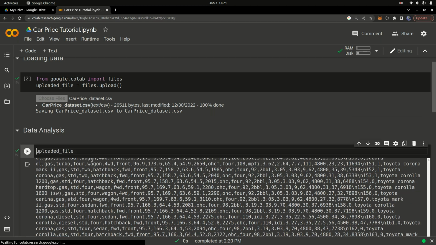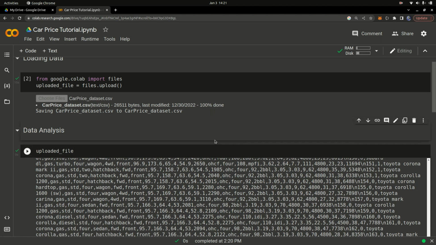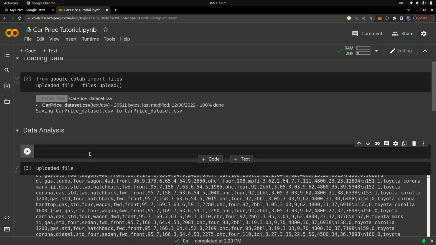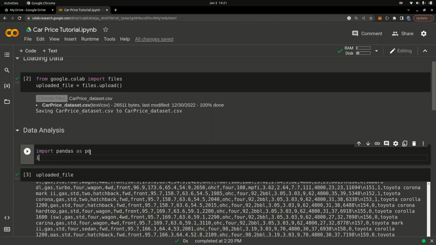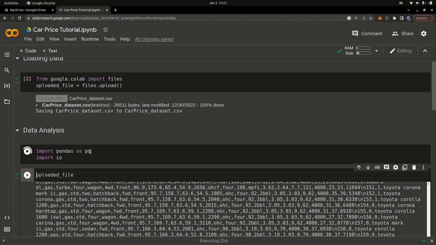Okay, so once we have that done, I'm going to go ahead and import a couple of things. I'm going to say import pandas as pd. I'm also going to import io, and then press Shift and Enter on your keyboard, or just use this play button.